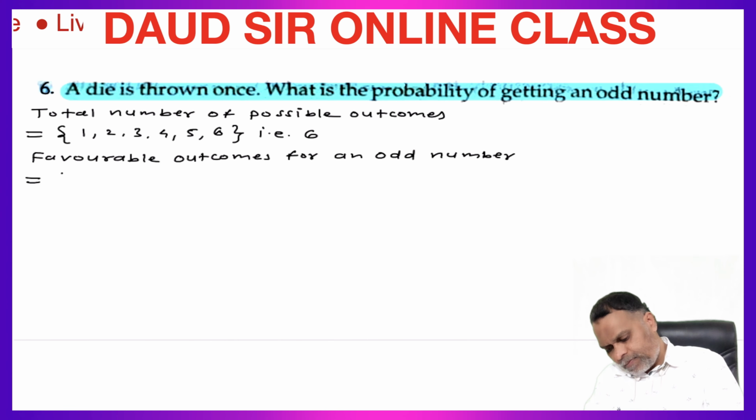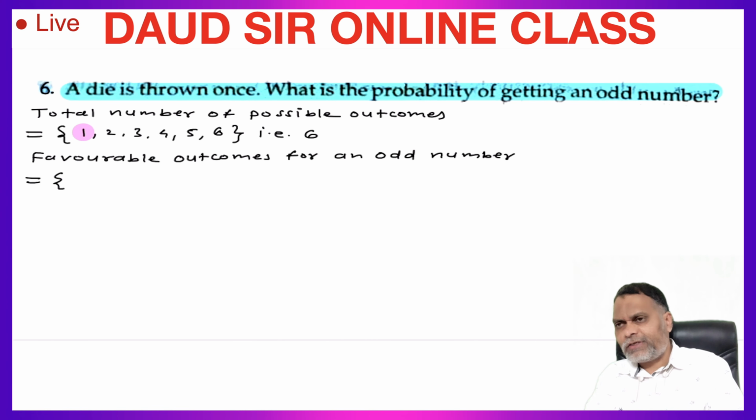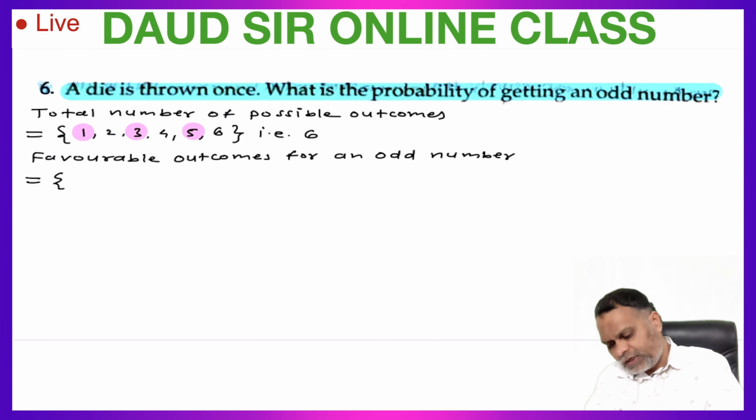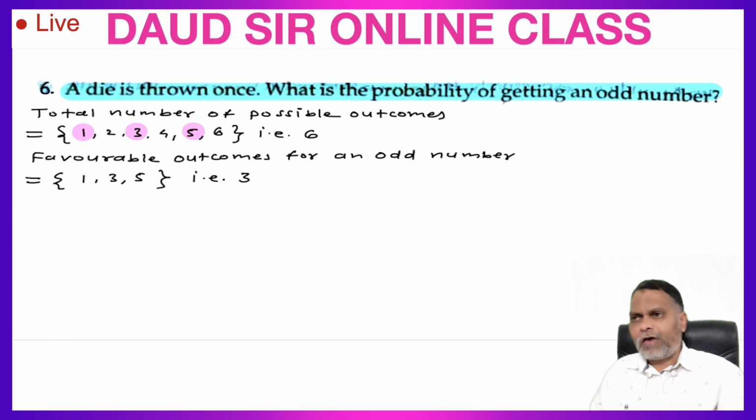So in these 6 numbers, how many are odd numbers? 1, not divisible by 2, 3 not divisible by 2, and this 5 not divisible by 2. So these three numbers 1 comma 3 comma 5, that is three numbers are favorable outcomes for an odd number.